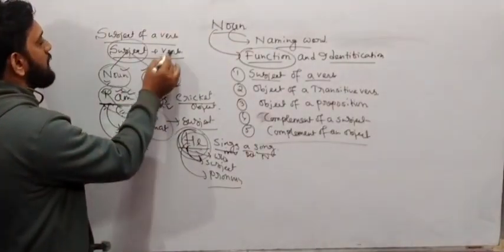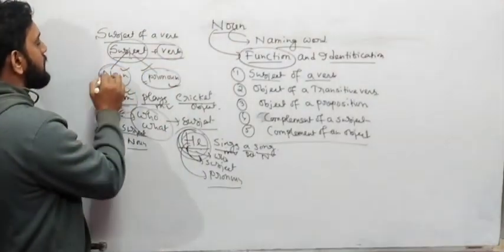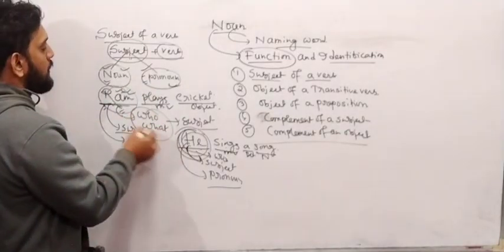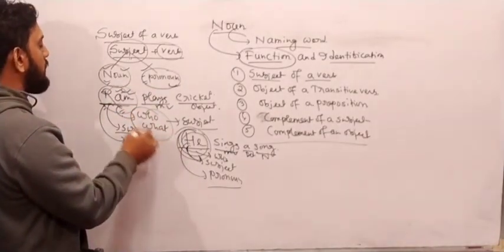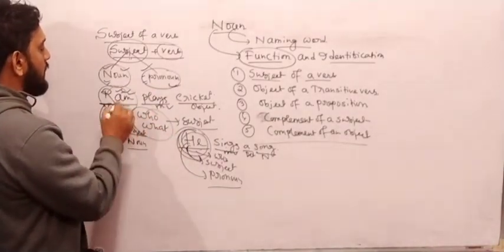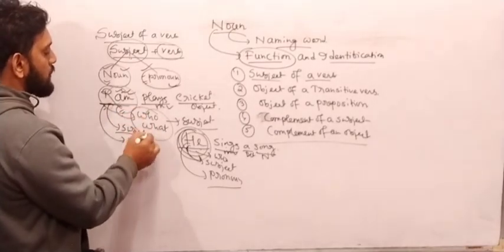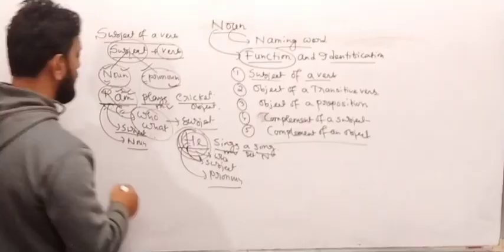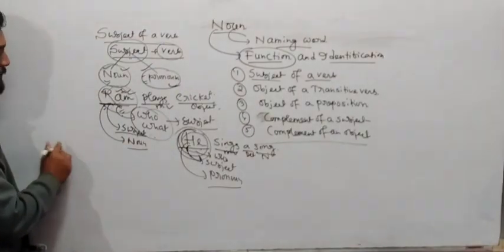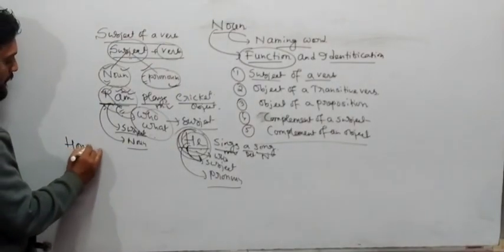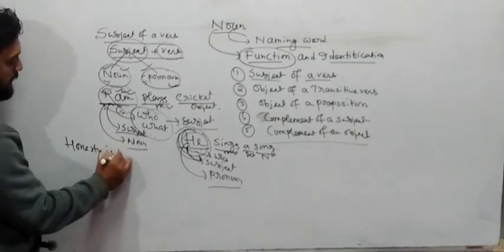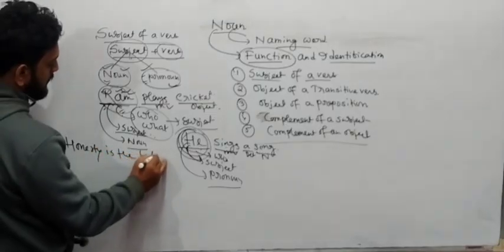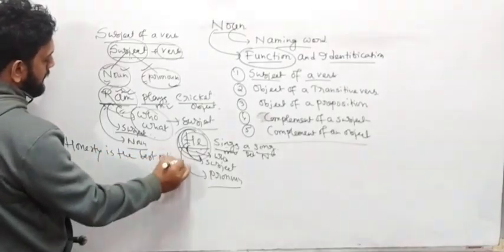It means that after the subject there should come a verb, and the subject is always either a noun or a pronoun. And I have written two sentences and already made you understand how you can define the subject using the WH question words who and what. Let's take another example: honesty is the best policy. Write down, honesty is the best policy.